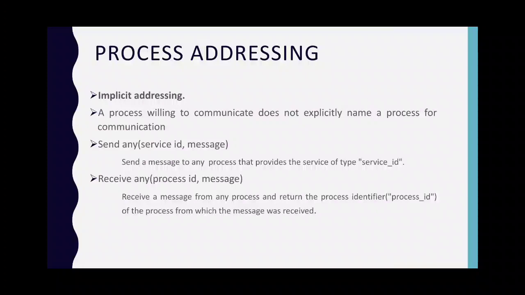And second, receive a message from any process and return the process identifier, that is the process ID of the process from which the message was received. Here the process ID is defined as the process identifier. In the above send, the process addressing is also known as functional addressing, because the address used in the functional communication primitives identifies the server rather than the process.